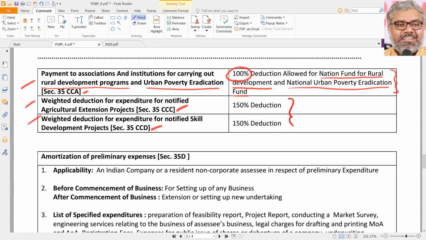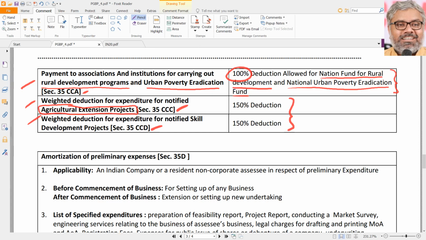Then 35 CCC and CCD are there. They are eligible for 150% deduction. Related to what? Once again, you have to remember these names. The expenditure for notified agricultural extension projects. What is that? We don't care. Agricultural extension projects is what you should just remember. Enough. We cannot go into each and every word of PGBP. If we do that, entire life is not enough.